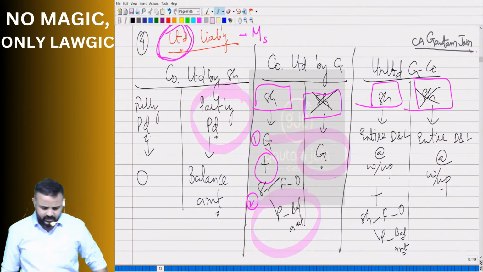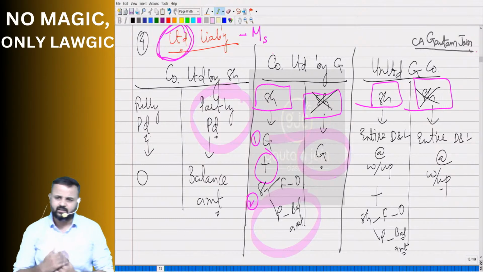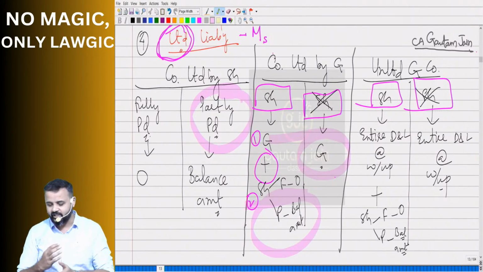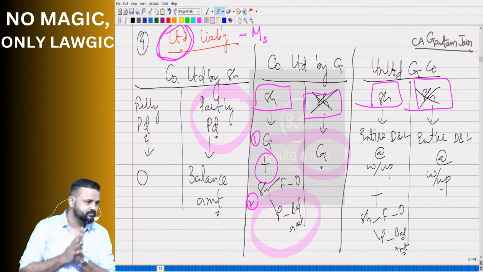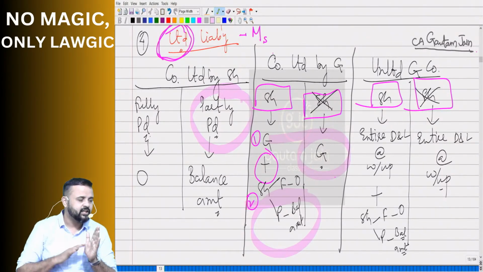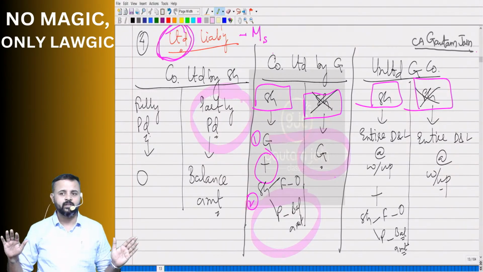Okay, sir. When can they call the money relating to shares? If shares are partly paid, when can they call them to pay the remaining amount? Anytime.